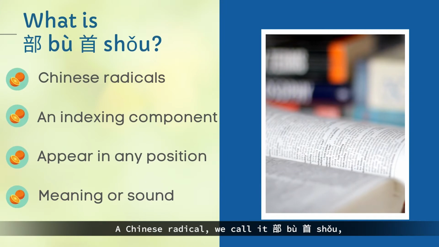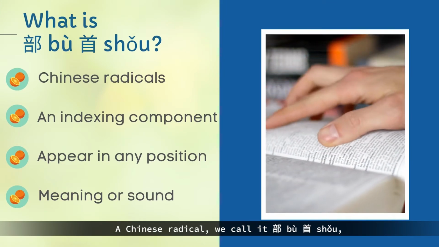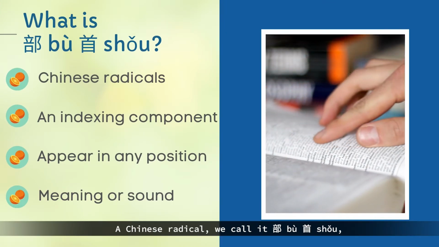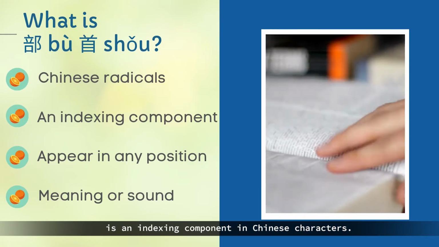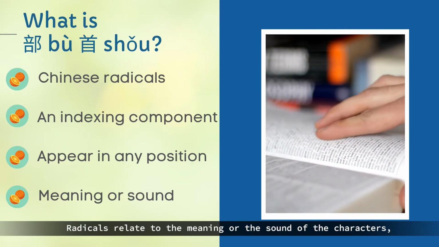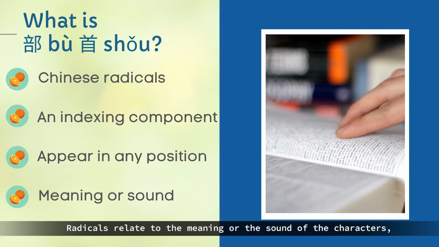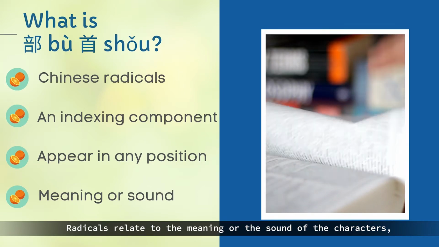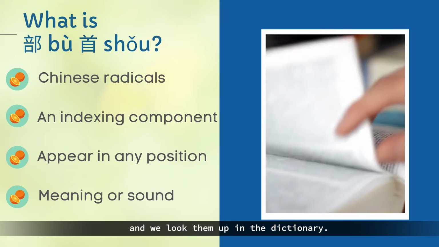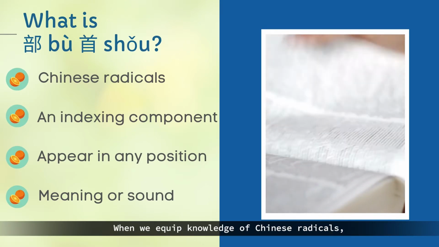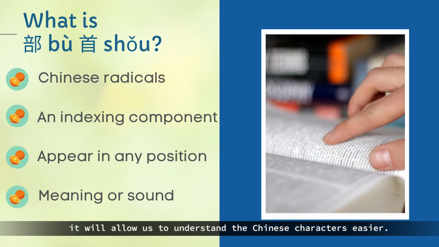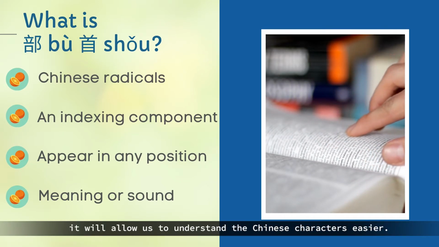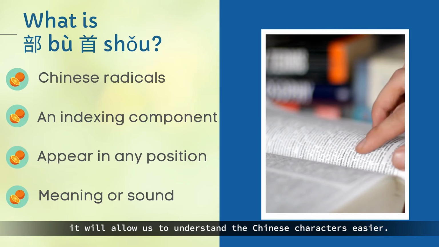A Chinese radical, we call it 部首, is an indexing component in Chinese characters. Radicals relate to the meaning or the sound of the characters, and we look them up in the dictionary. When we equip knowledge of Chinese radicals, it will allow us to understand the Chinese characters more easily.